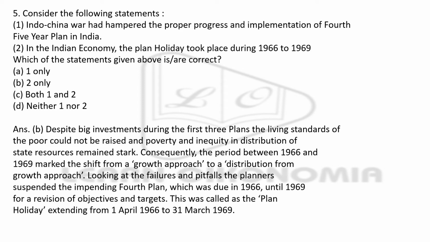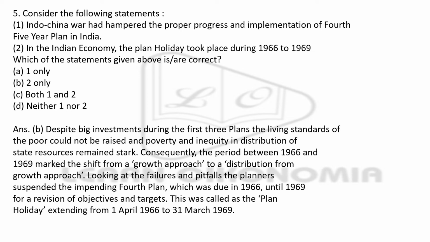We can see that there were many investments happening during the first plan, second plan, third plan, etc. But during the first 3 plans, the standard of the poor could not be raised, and poverty, inequality, injustice, all these kinds of things could not be given importance. In the first 5-year plan, agriculture was given importance. In the second 5-year plan, industries were given importance. So in the third 5-year plan also we couldn't give importance to poverty, inequity, all these kinds of things.